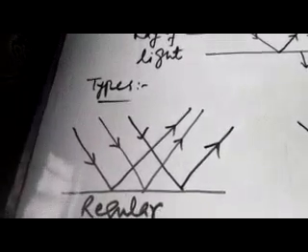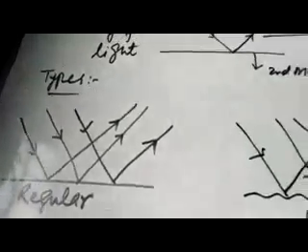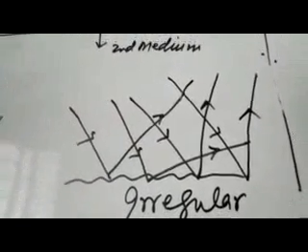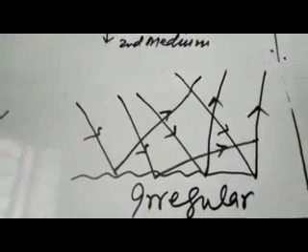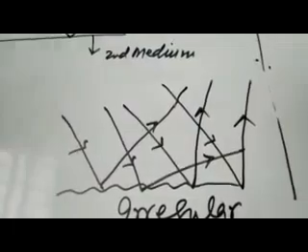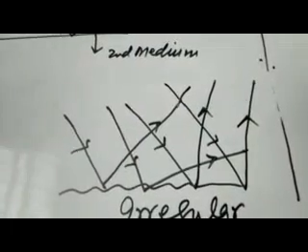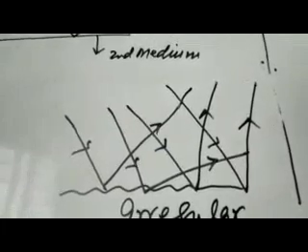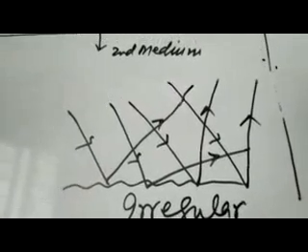That is called regular reflection. While in irregular reflection, the surface is not smooth, it is rough, due to which the light rays are reflected in different patterns, meaning not in the same manner. That is called irregular reflection.